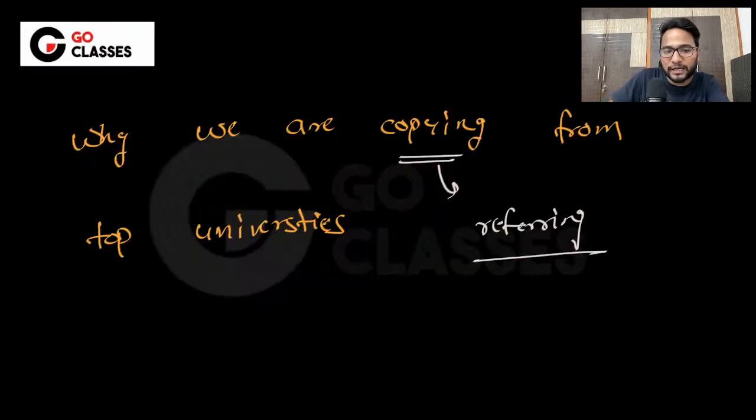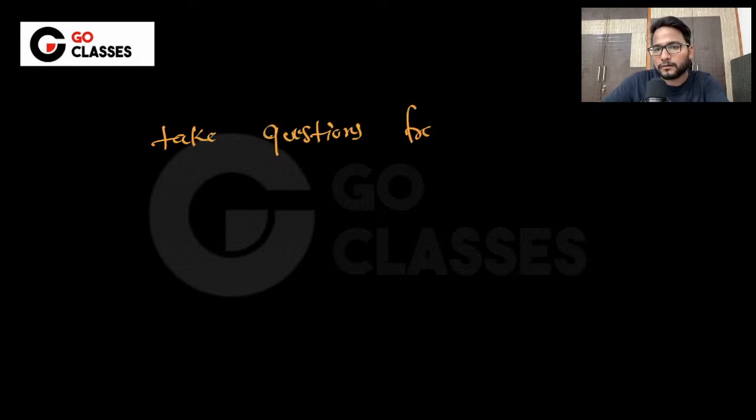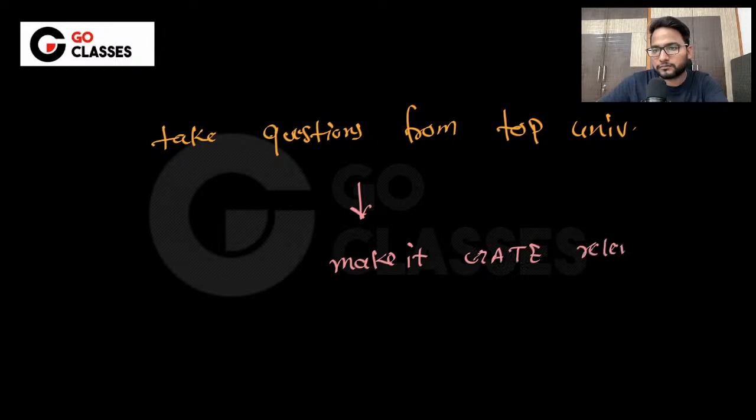So the process goes like this: we take the questions from top universities, make them GATE relevant, and then put them in the test series.